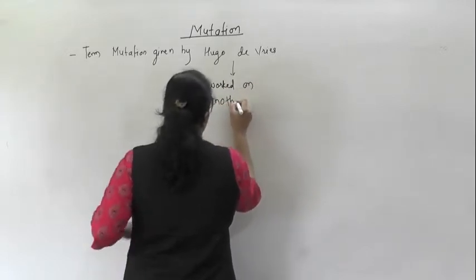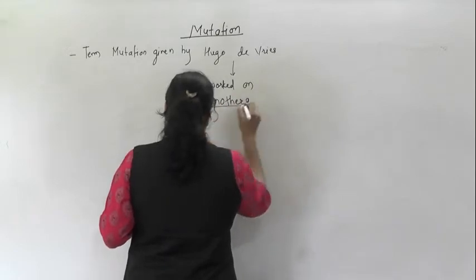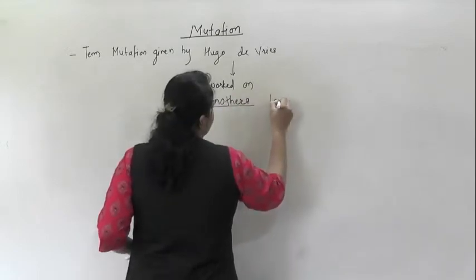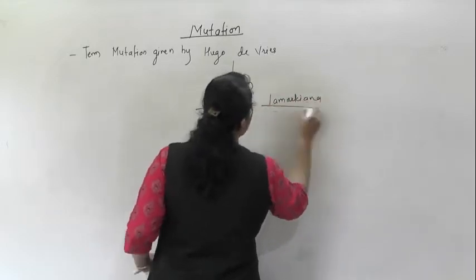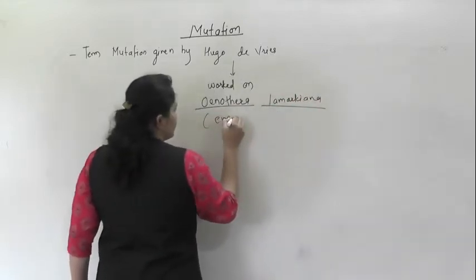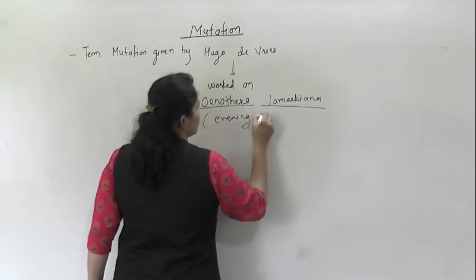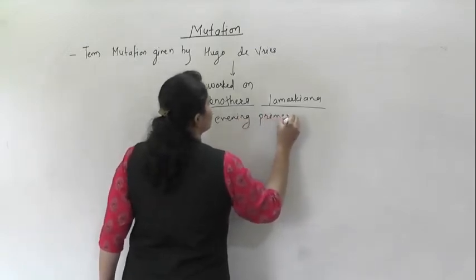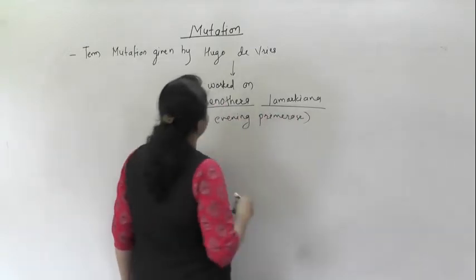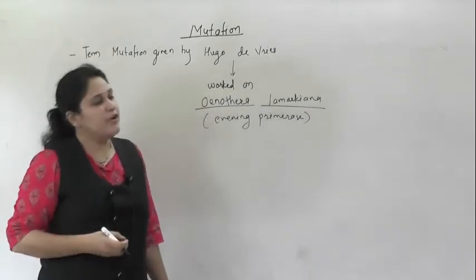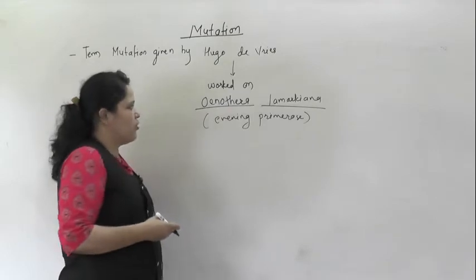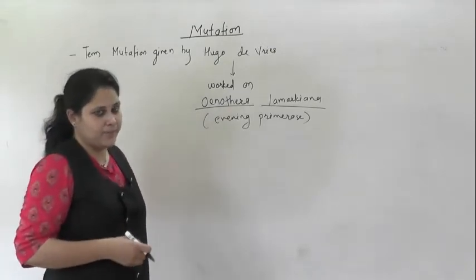Oenothera lamarckiana, that is your evening primrose. So Hugo de Vries gave the term mutation, and he worked on the evening primrose, that is Oenothera lamarckiana.